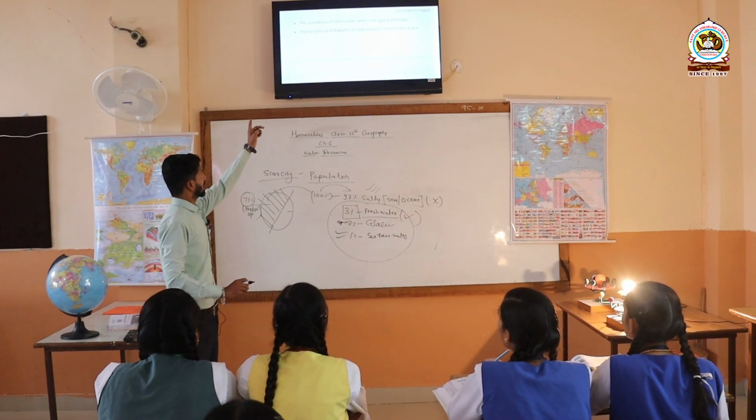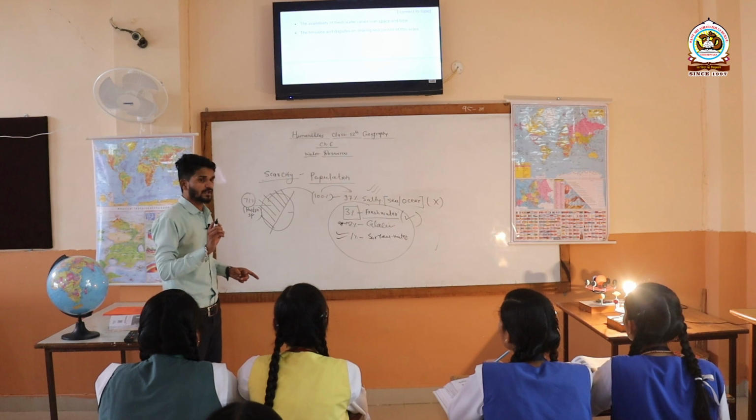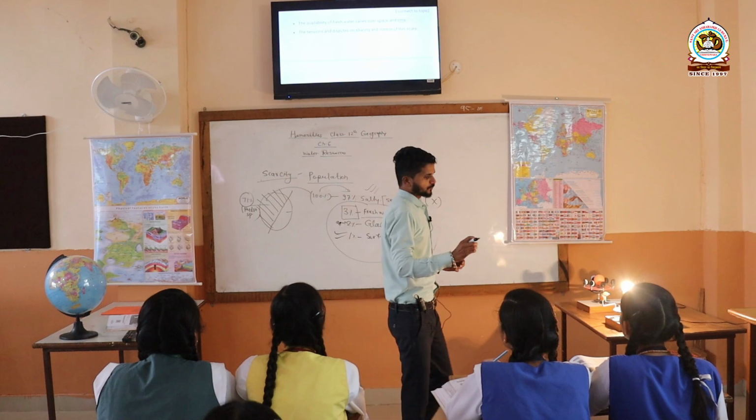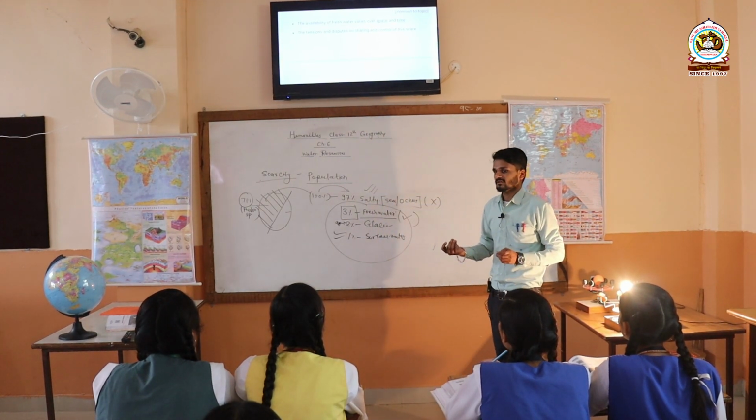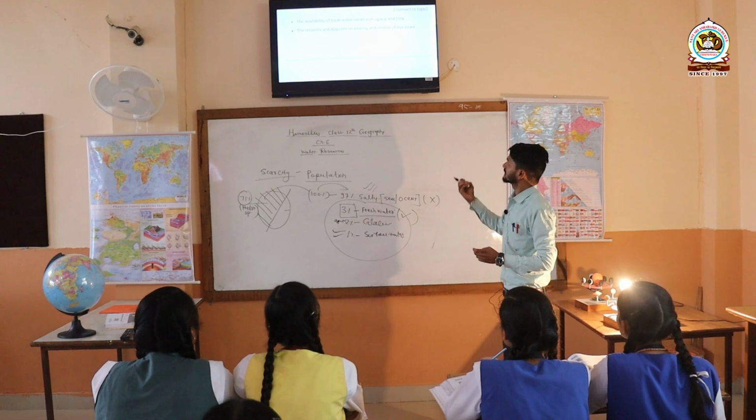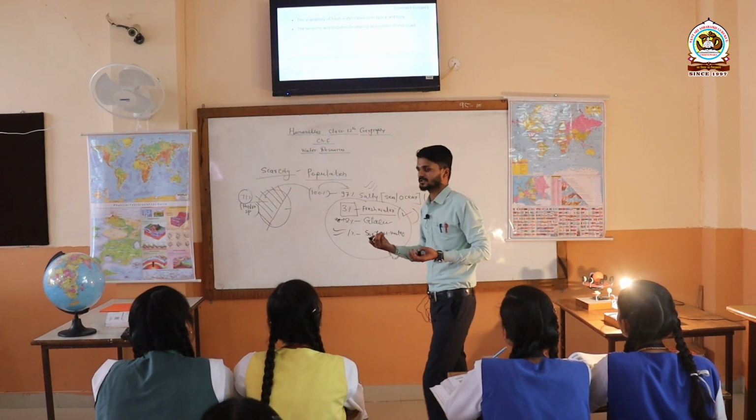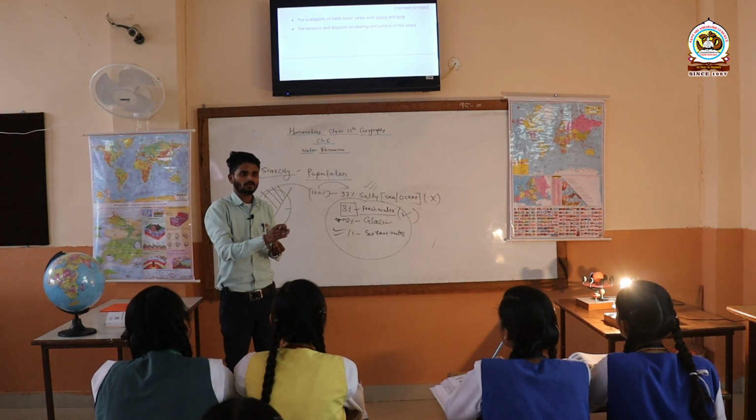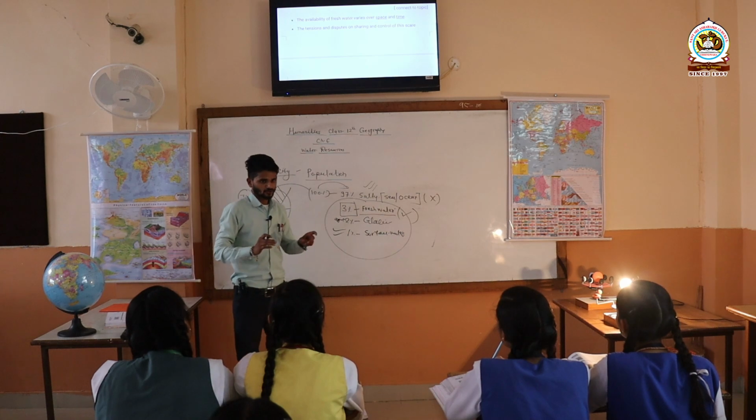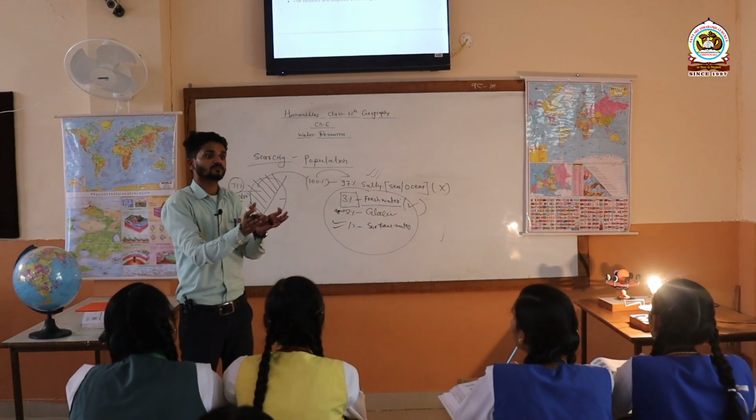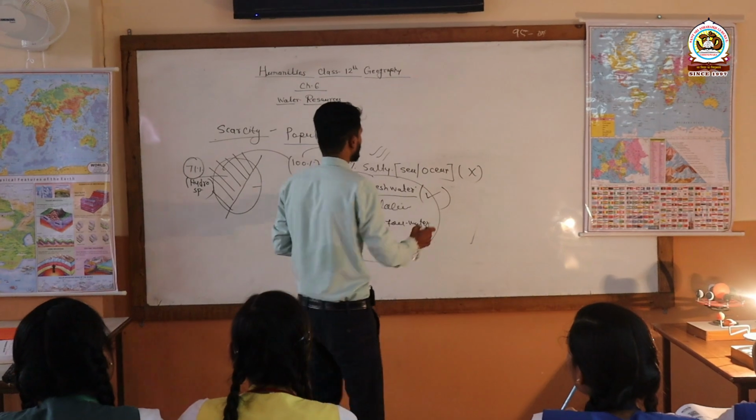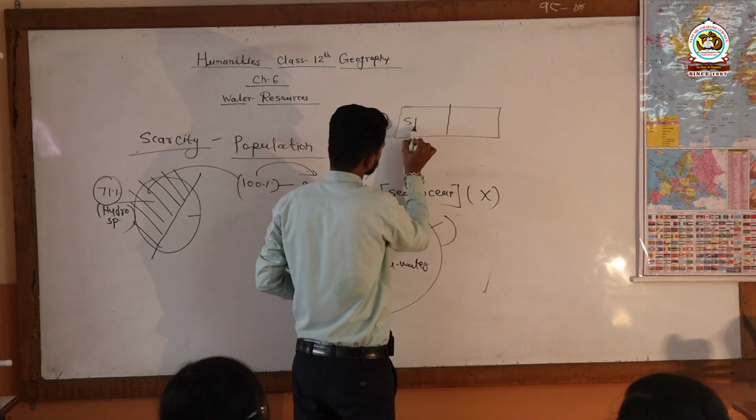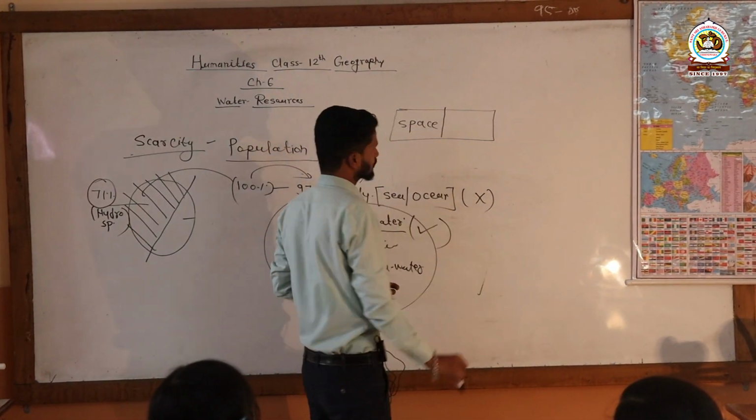The availability of fresh water varies over space and time. What does this point actually want to say? It says that the availability of fresh water, which means the water available on the surface of the earth, varies according to two factors. Firstly, it varies according to space. How does it vary according to space?